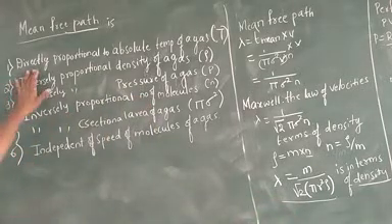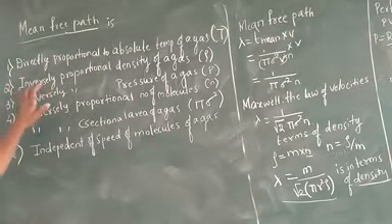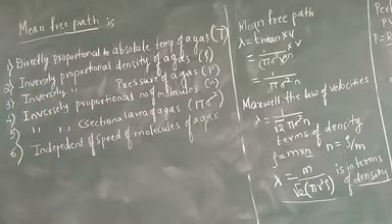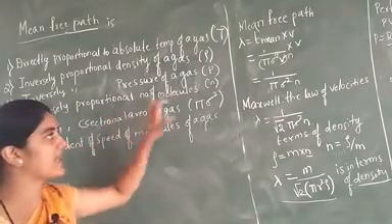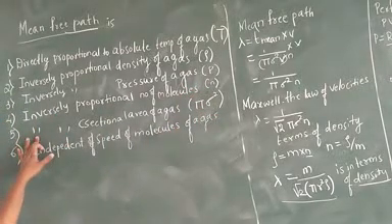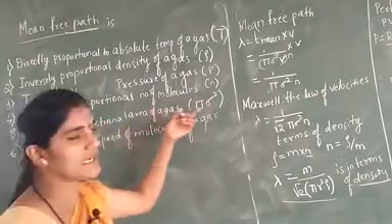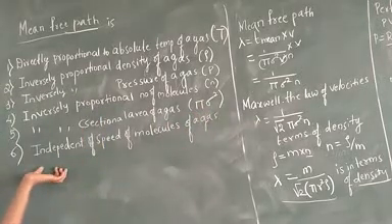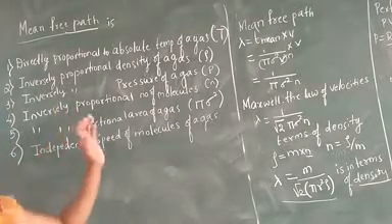First, it is directly proportional to the absolute temperature T, inversely proportional to the density of a gas rho, inversely proportional to the pressure P, and inversely proportional to the number of molecules of a gas, small n. It is also inversely proportional to the cross-sectional area of a gas, which we have taken as pi sigma square. And last, it is always independent of the speed of the molecules of a gas. This is how the mean free path depends.